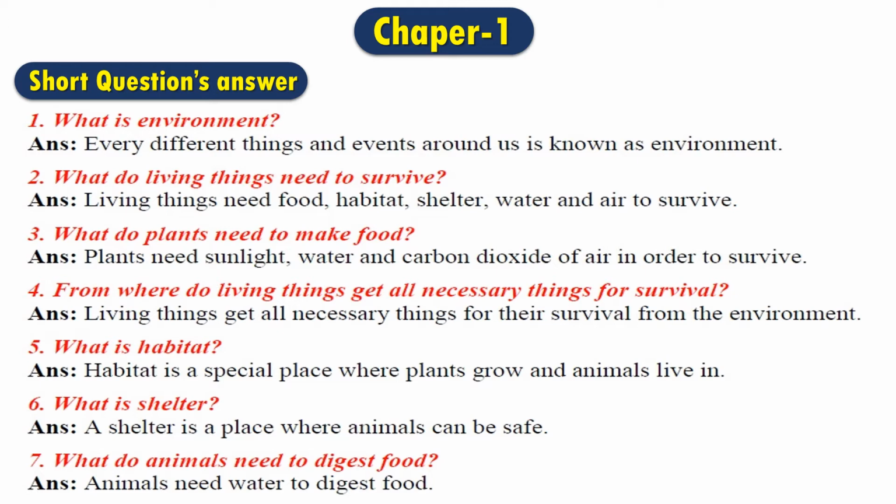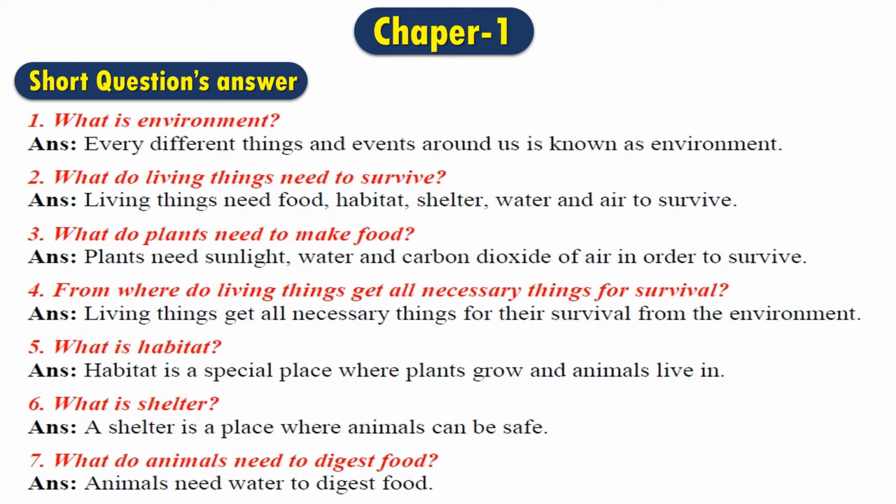In question number 4, from where do living things get all the necessary things for survival? The living things get all the necessary things for their survival from the environment. That means all the living things, plants or animals, get everything from the environment. We get food, habitat, water, air, sunlight and also carbon dioxide or oxygen, whatever the plants and animals need. They all get everything from the environment.